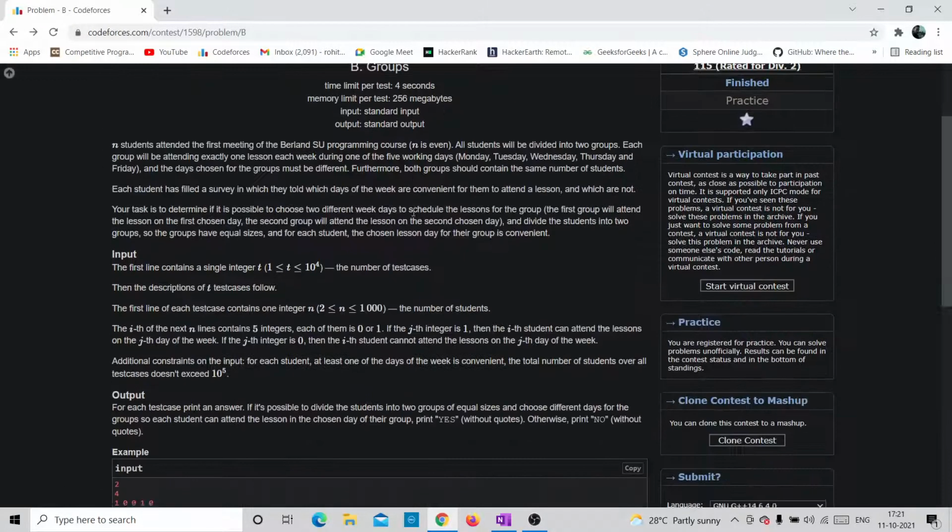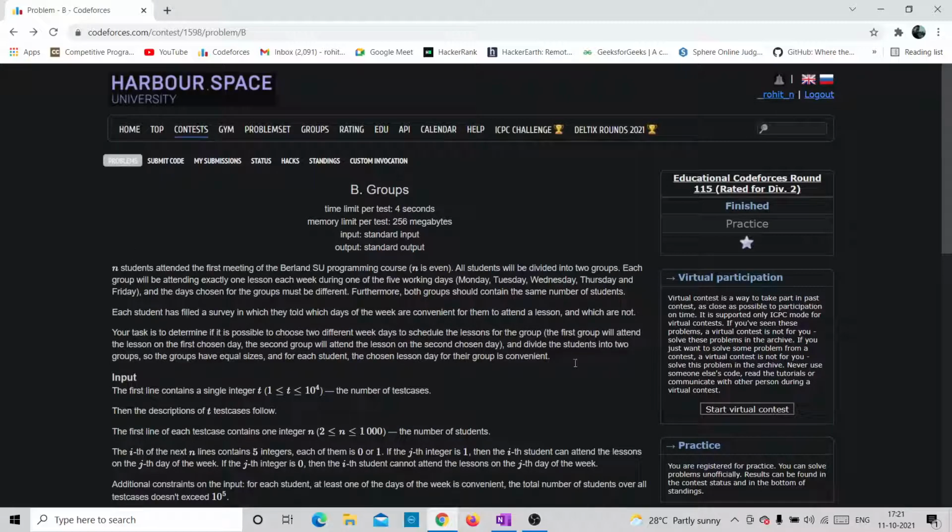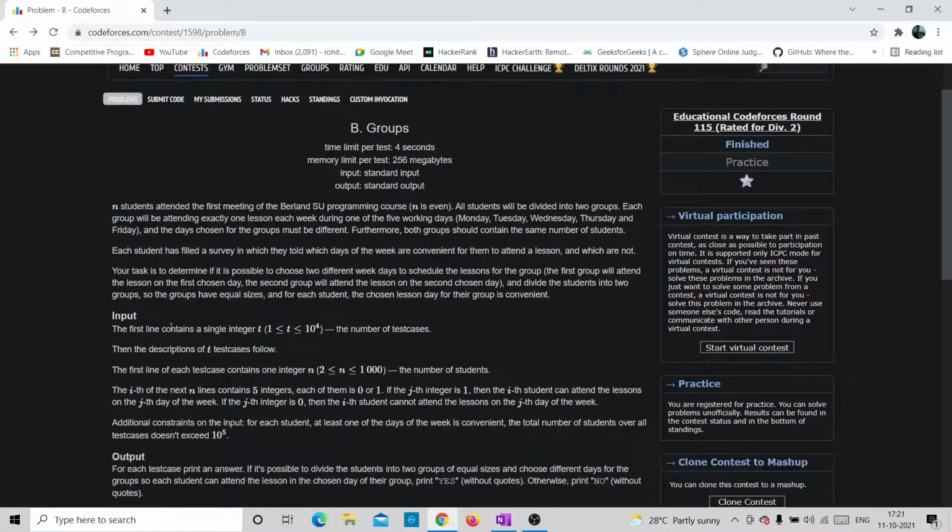Okay, first we will read the question and then try to understand what the question is asking of us. Then we will go through the step-by-step solution, trying to understand how we arrive at it, and then we'll see the solution that we have written as code. So first, let's read the question.